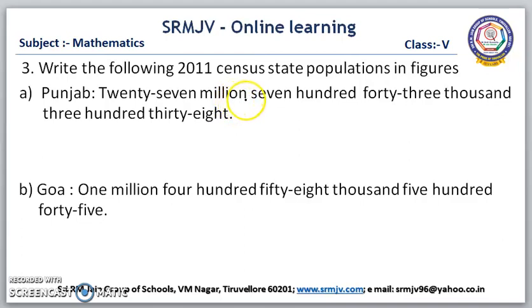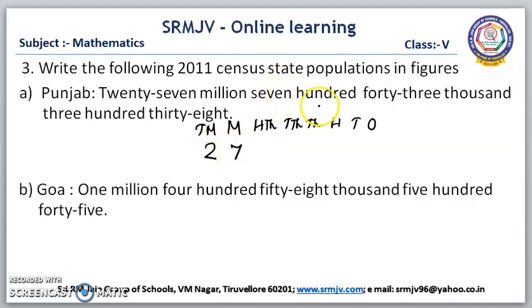So, we have to write the place values first. Ones, tens, hundreds, thousands, ten thousands, hundred thousands, million, ten million. Up to ten million, we have to write the place values because we have a 2-digit number in the million period,